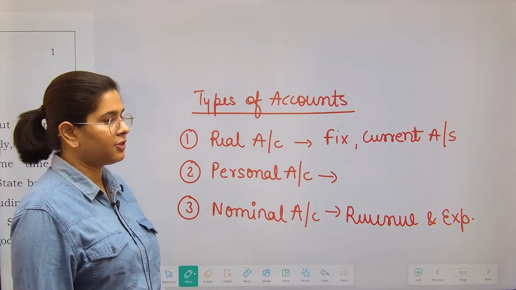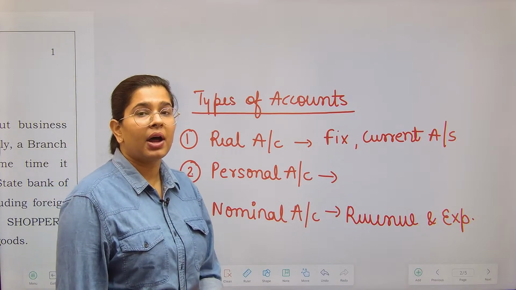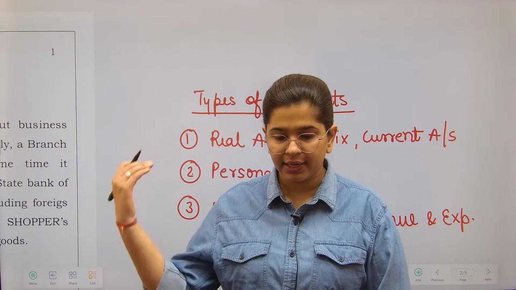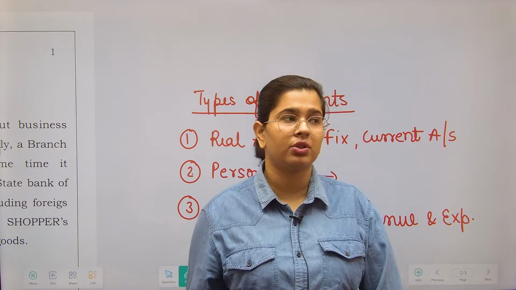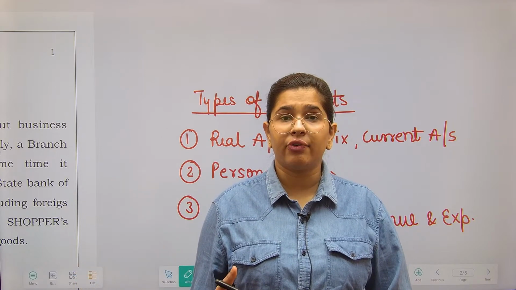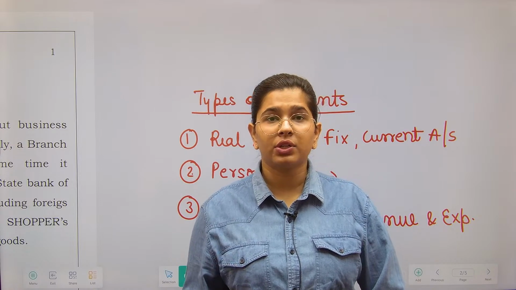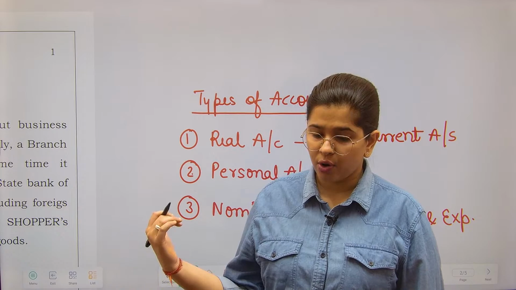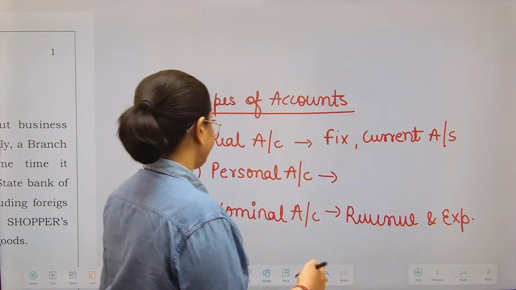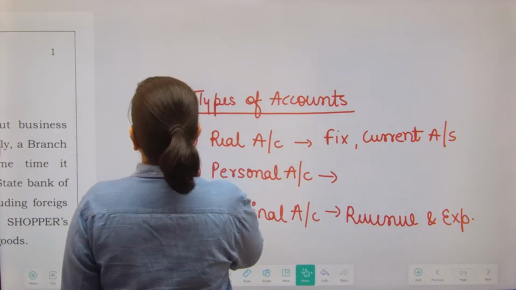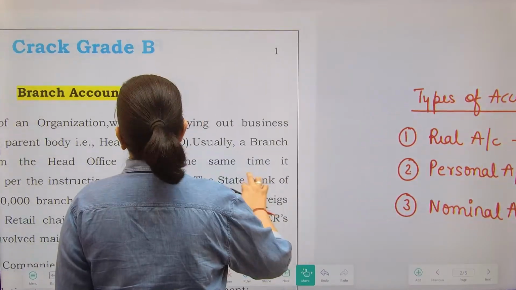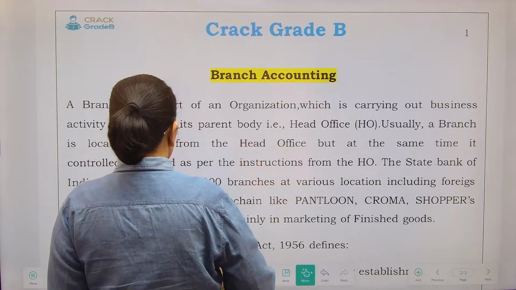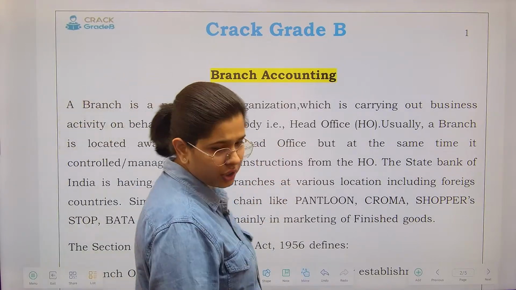Now as per this classification, they asked which type of account the branch account is. So clearly it is a nominal account. Branch account is not representing any real person. Branch account is not a real asset for me. So that means it is a nominal account. This was only one question that has been asked because branch accounting was mentioned. So let us see the basics of branch accounting.